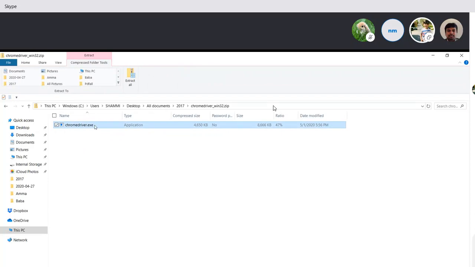Put it in that place where I did. Yep. Actually, create a new folder there.